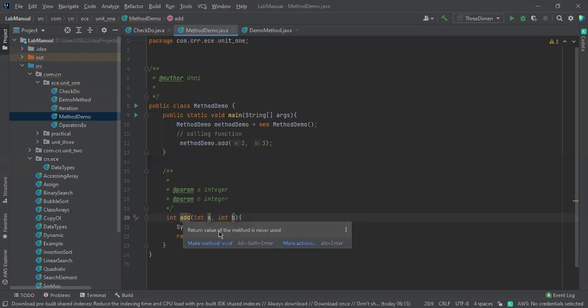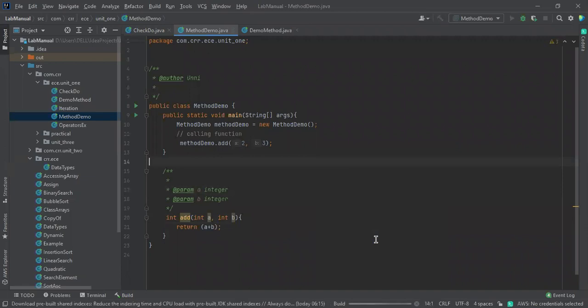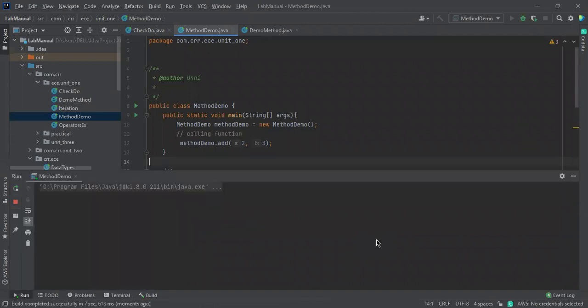So here the return value of the method is never used. How did the compiler come to know that this is a warning? So this is a warning that it is showing. I didn't use the return value. Why is it not used? Because I already accessed this. Let me remove this one. I accessed this, but I didn't use this one. If I run this program, nothing will show. Yes, I'm running it. See this one, there is no output.